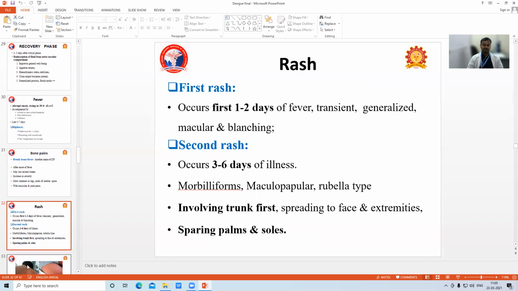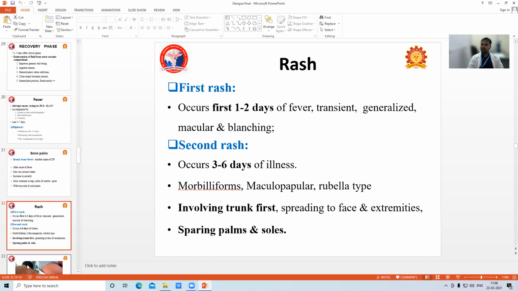Then rash. There are two rashes again, the first rash and the second rash. The first rash will occur in the first 1 to 2 days of fever. It will be transient. It will be generalized, a macular rash with blanching. But this first rash will be transient. The second rash will occur during 3 to 6 days of illness. Usually maculopapular or morbilliform rash, a rubella type of rash, involving the trunk first, then spreading to the face and extremities. But it spares the palms and soles.